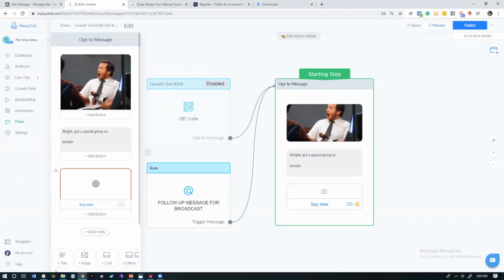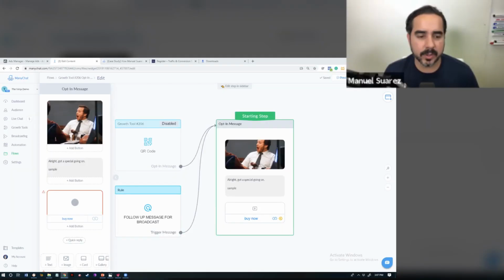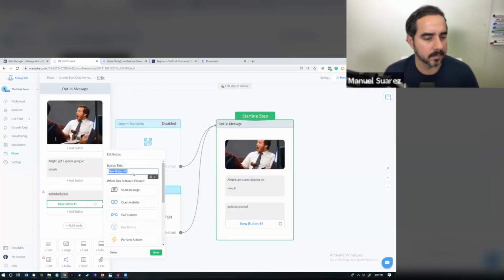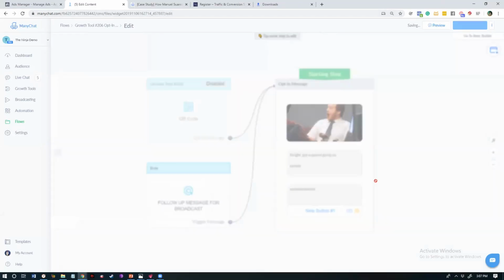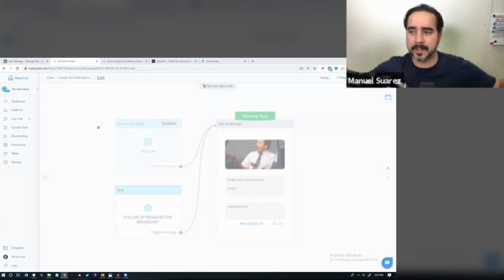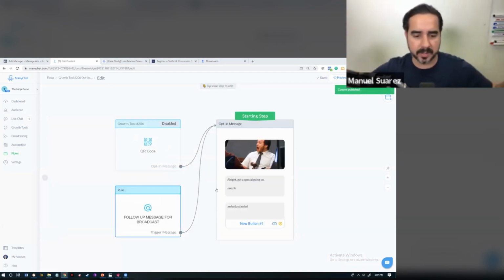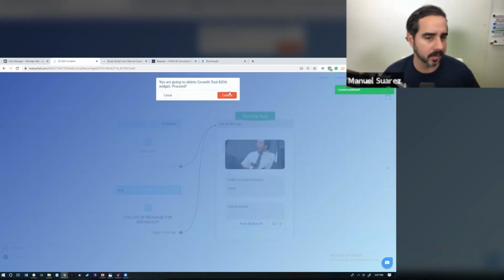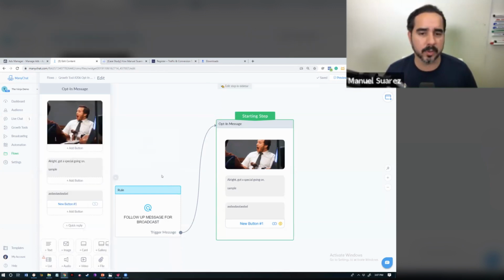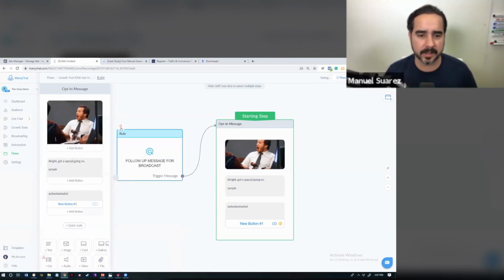It's just 19 MB. Okay. So just for time purposes, go ahead and leave that out and just add another block of text. Okay, so do you go back to that starting step? We want to separate it so they can see it without the QR codes and the follow-up message or anything like that. Just go back to the flow. Show me how that looks without any of that stuff.